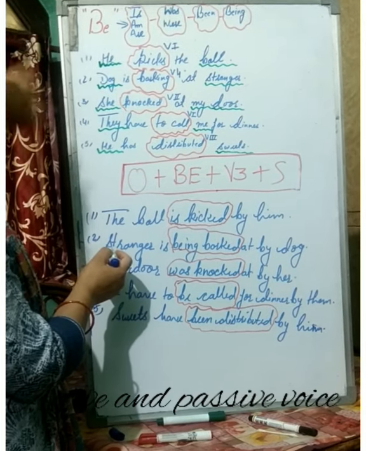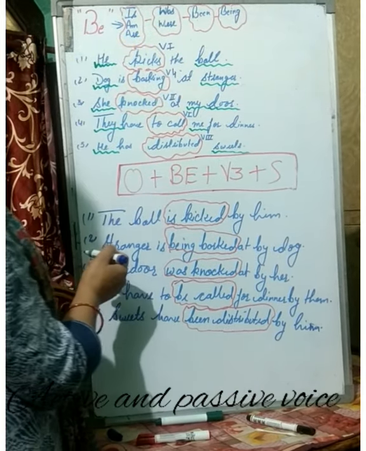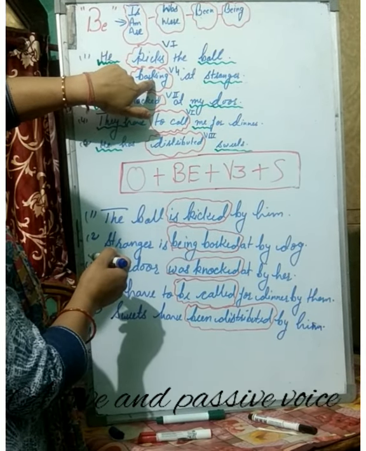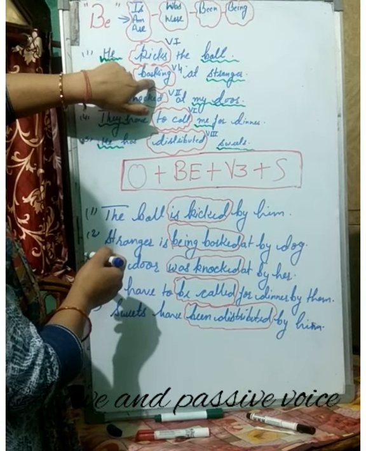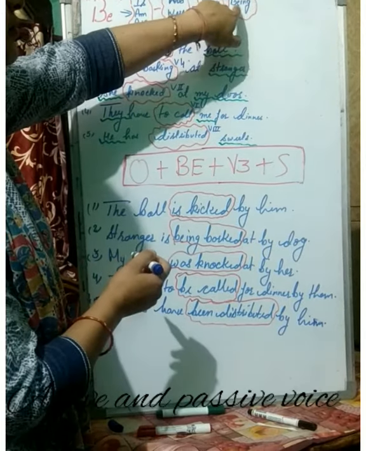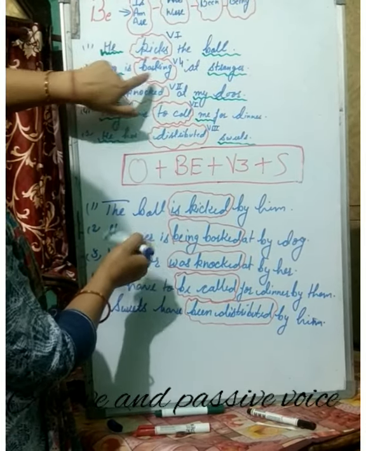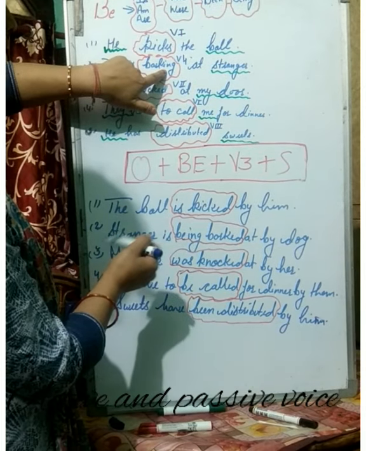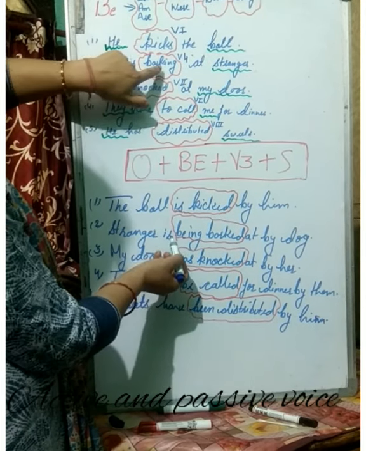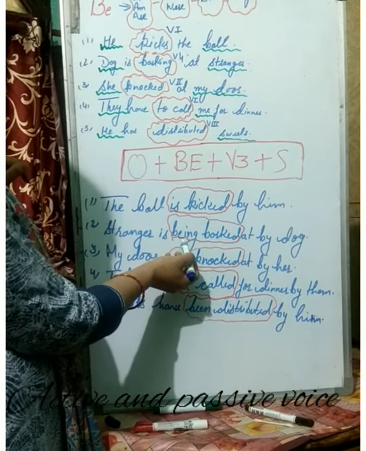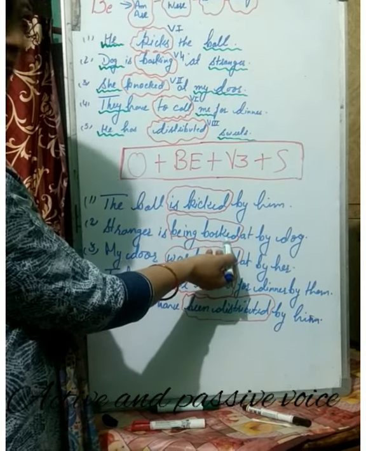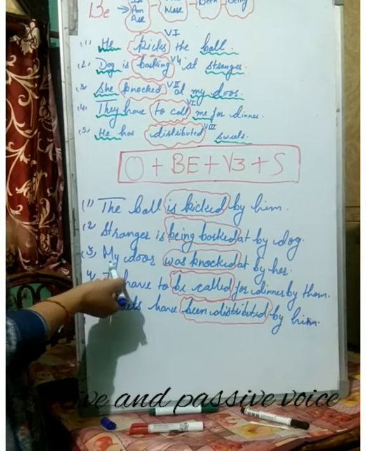Then look at the second sentence: dog is barking at a stranger. Barking, that is bark plus ing, is the fourth form of the verb. So which form of be will be there? The fourth form, of course, that is being. So what we did, we replaced barking by using being. Is will remain the same, no changes will be there. But barking we replaced by using being, and bark changes into the third form of the verb, that is barked, and dog, that is the subject here.